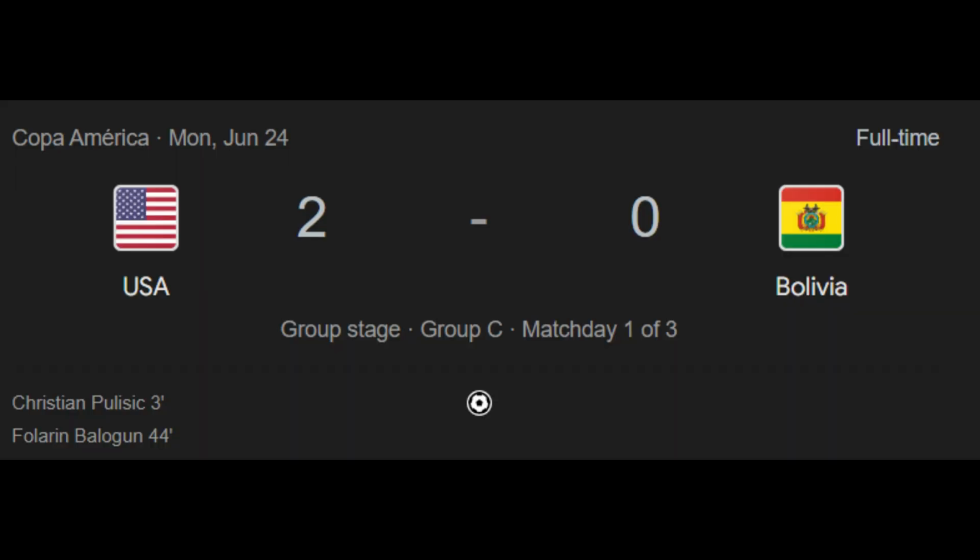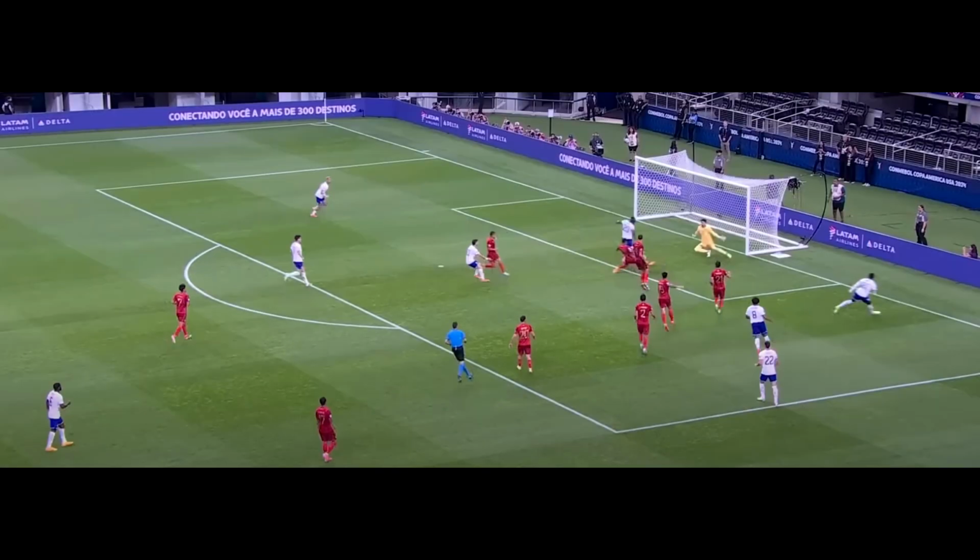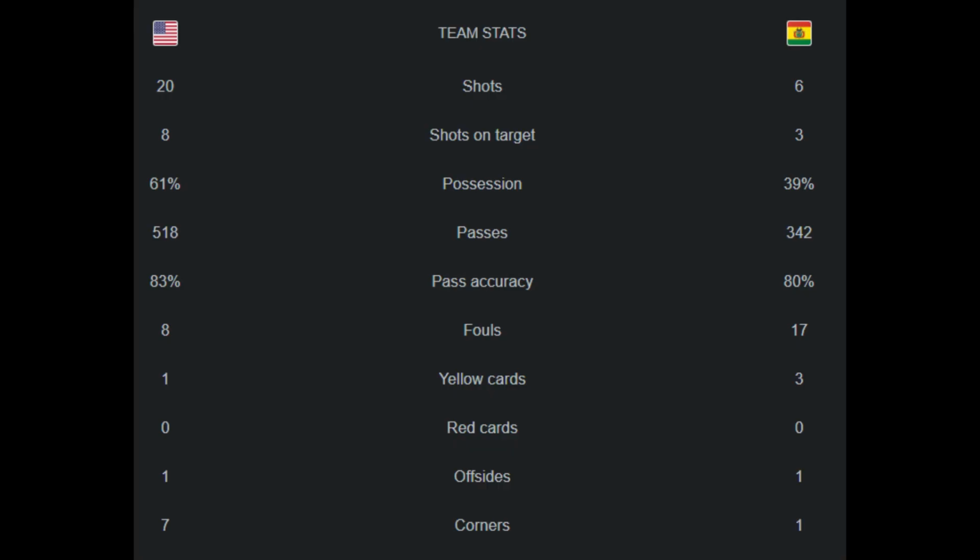In the first match of Group C, the USA faced Bolivia. The USA started the match very well, because Pulisic scored a goal in the 3rd minute to make it 1-0. In the 43rd minute of the match, Balogun scored a goal to make it 2-0. It was a very one-sided match, as the statistics show.